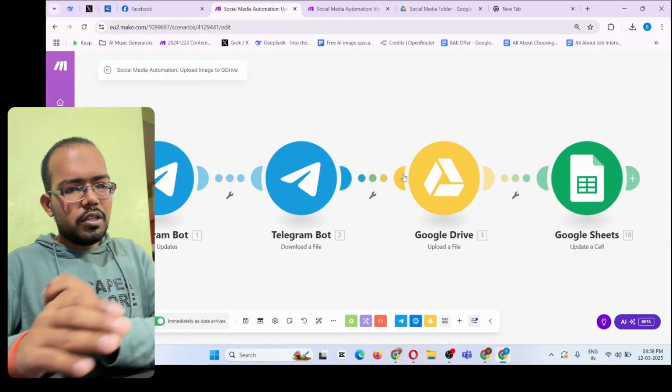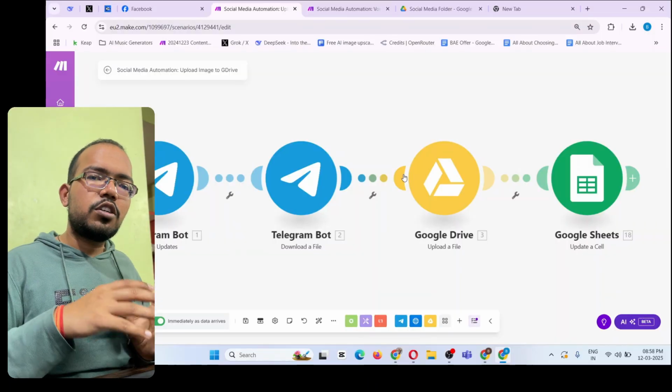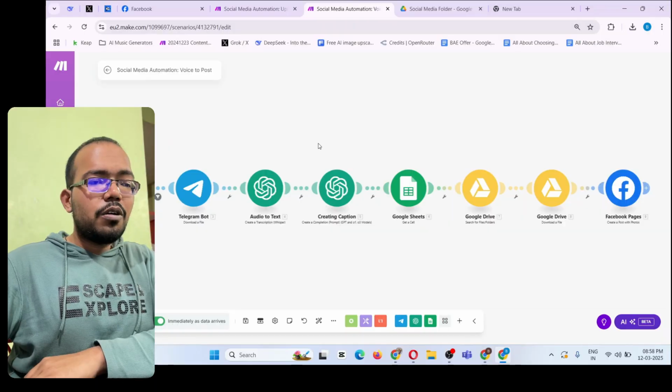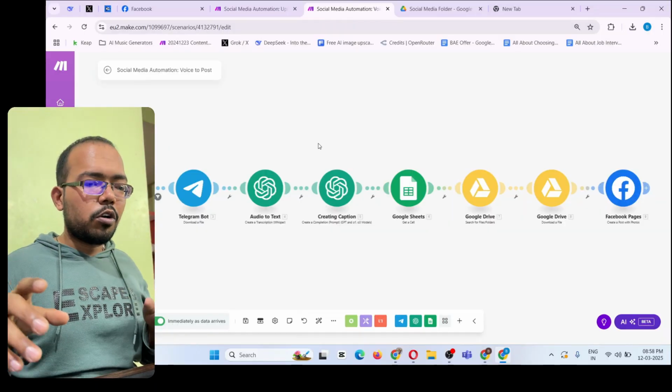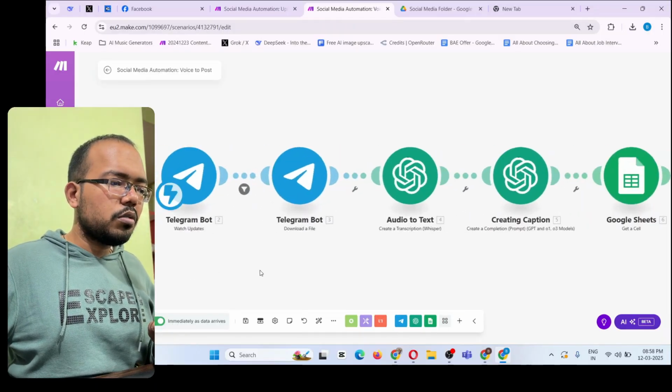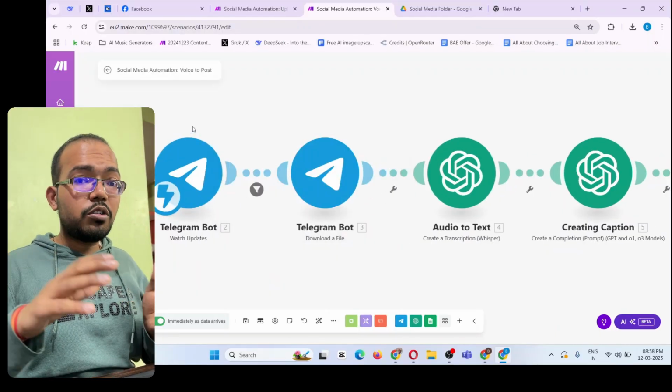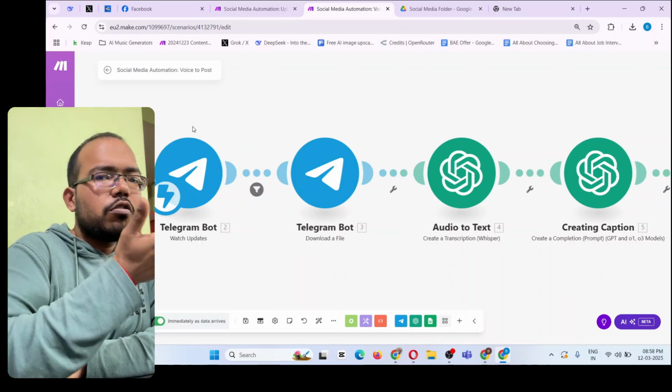So this first part of the automation simply takes your photo and uploads it to the online Google Drive. Now this is the main part of the whole automation. What does it do? First, it will see if there is any voice message on your Telegram bot. So you record your voice message.